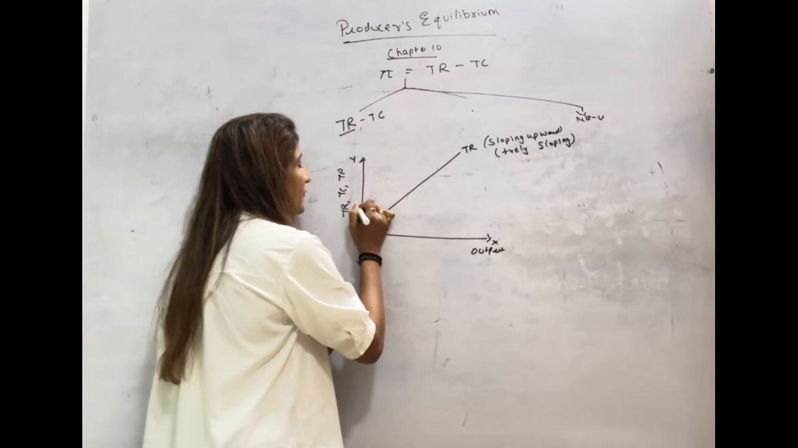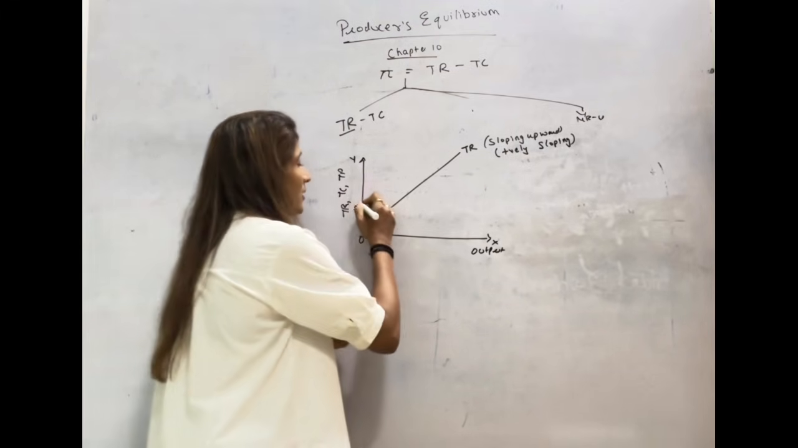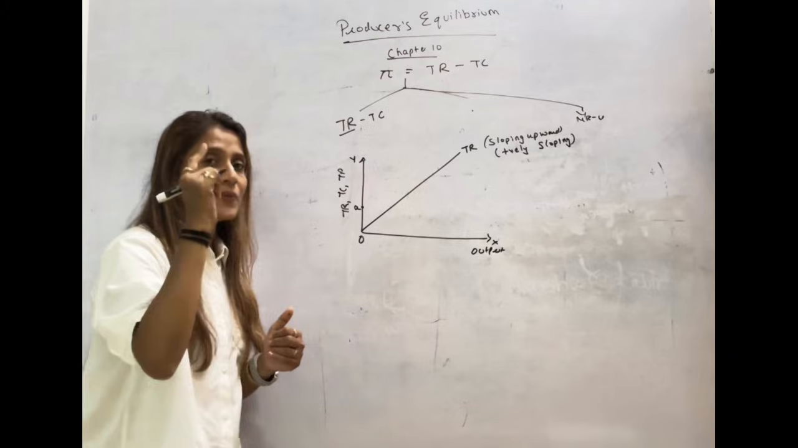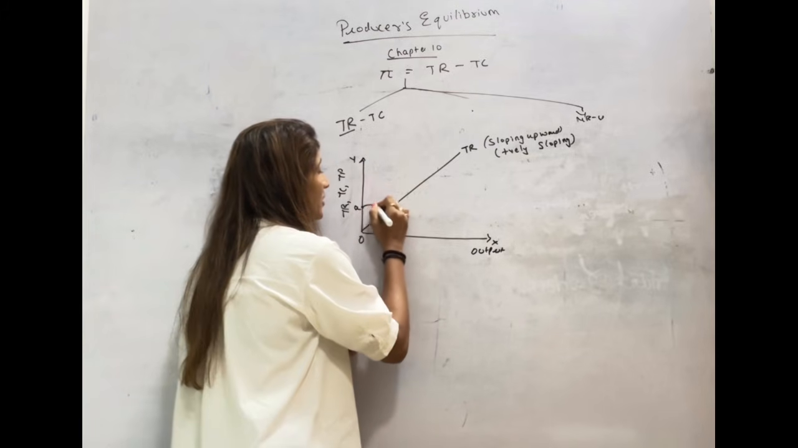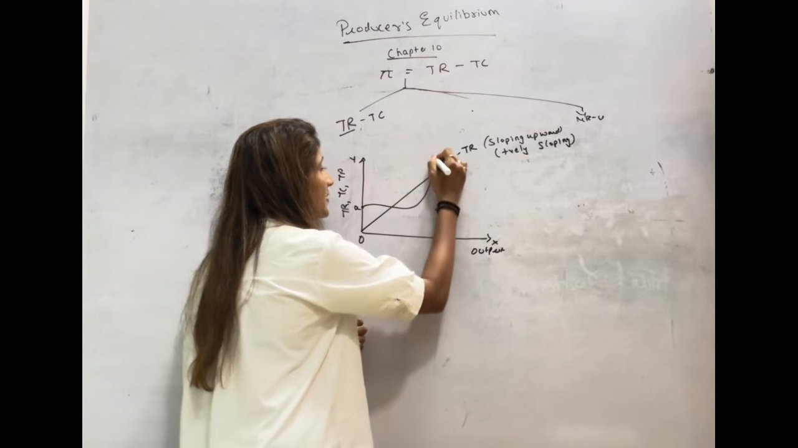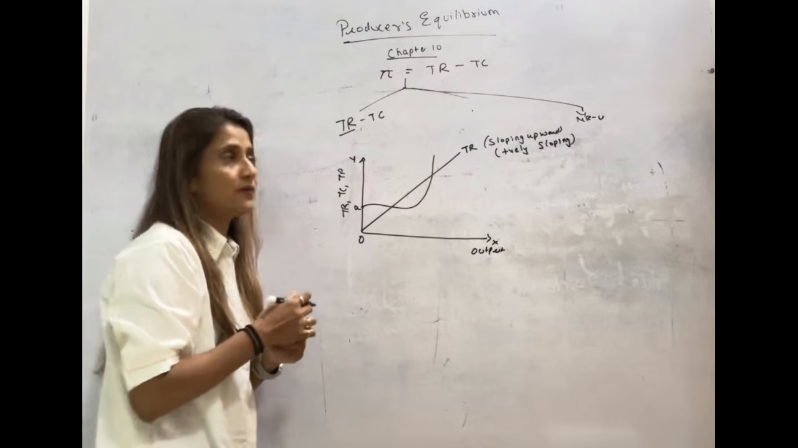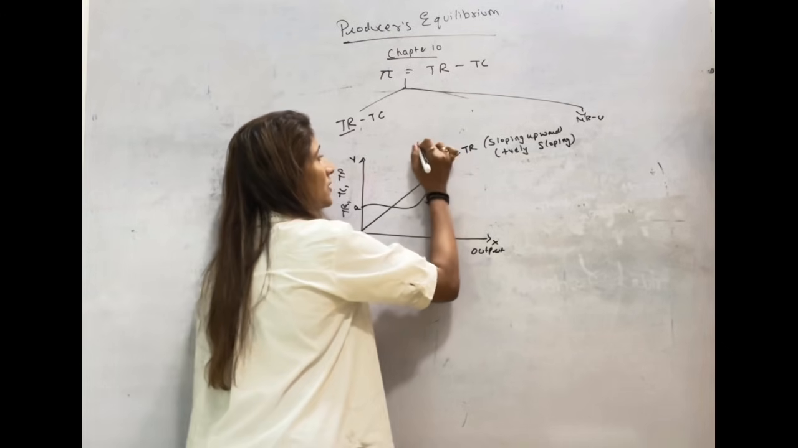Now total cost. Total cost will start from point A. It is again chapter number 8 where we have done total cost. Initially it will be sloping downward, then it will be sloping upward. Concave downward, concave upward.